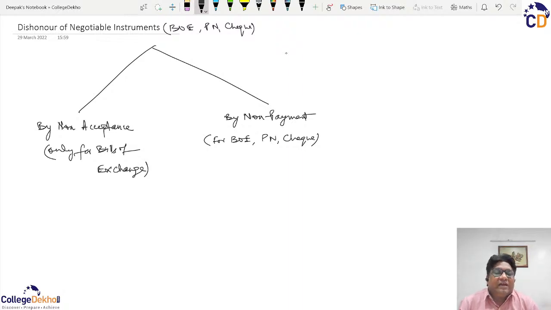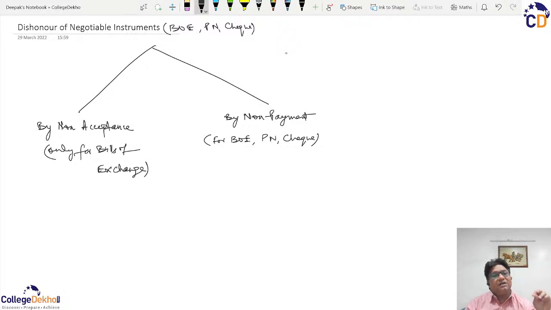Or if there are multiple drawees and all of those drawees have failed to accept the liability on such bill of exchange, we will say that such bill of exchange has been dishonored by non-acceptance. We can also say that if the party, that is a drawee to which such a bill of exchange was presented, is incompetent, that is, there is always a party which is signing the contract, and as per the contract, it must be competent to contract.